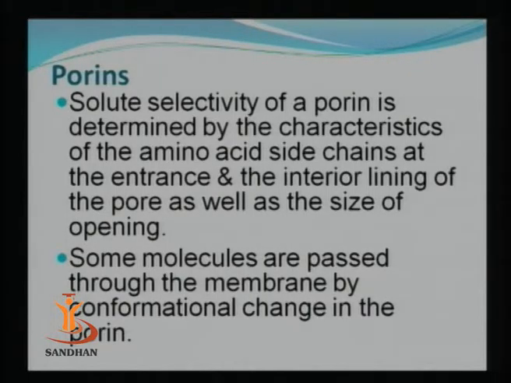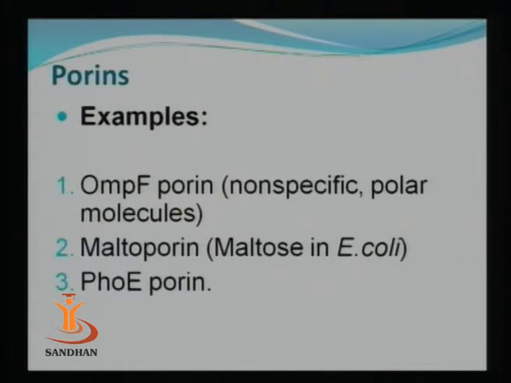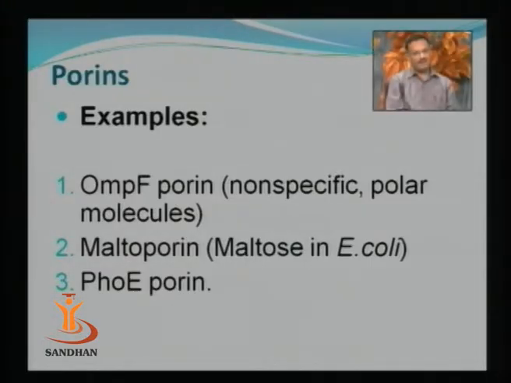Some molecules will pass through the facilitator protein, or you can say porins, as it is, while in some cases the movement of the molecule across the cytoplasmic membrane results in a change in the conformation of the porin protein as well. An example of a porin is the OmpF protein, and this OmpF porin basically allows polar small molecules to pass through the cytoplasmic membrane. Another important aspect is that all small polar molecules, around 600 to 700 Daltons molecular weight, can pass. That means OmpF proteins are basically non-specific in nature.